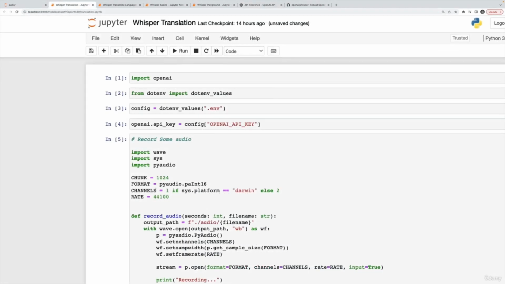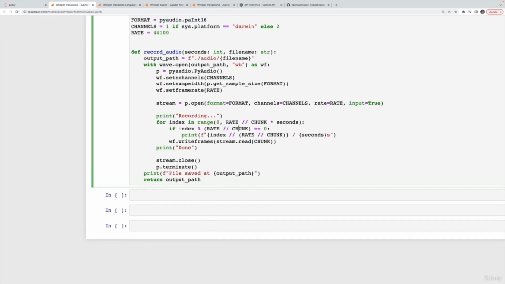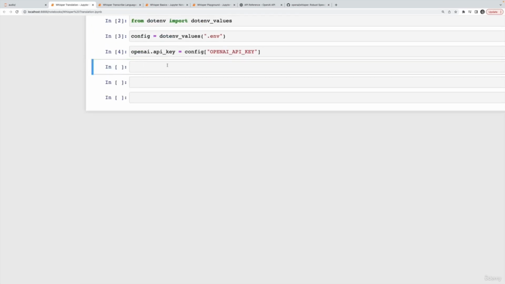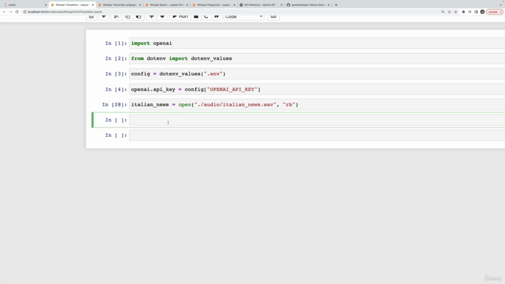It's only English. Okay, so I have a new notebook, Whisper Translation, with the same function in here. I don't even think I'm going to use that function. I'll just try translating some of the audio files I've already written. So let's take the Italian news file, ./audio/ItalianNews.wav, open it with read mode, and then let's pass that through to OpenAI.audio, and instead of transcription or transcribe, I'm going to do translate.